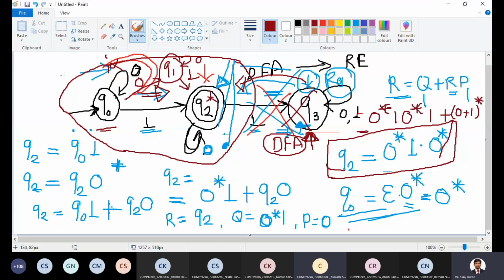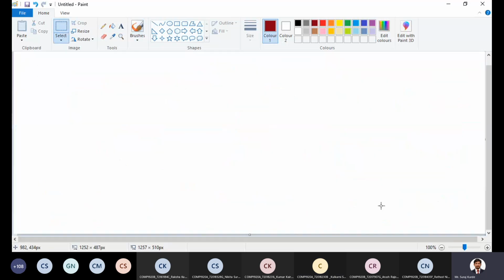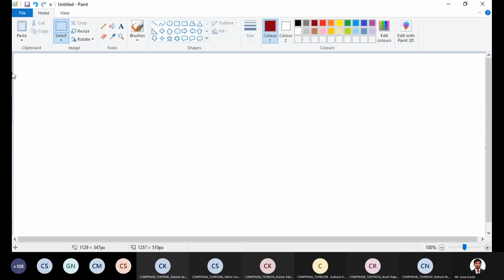We'll see such an example. Let me clear this one. Q0, on input 0, it goes to state Q1.